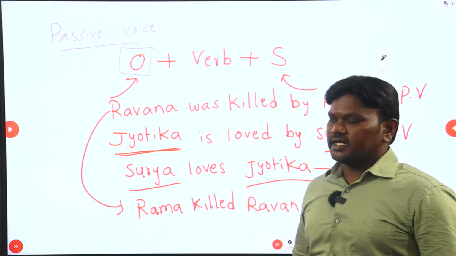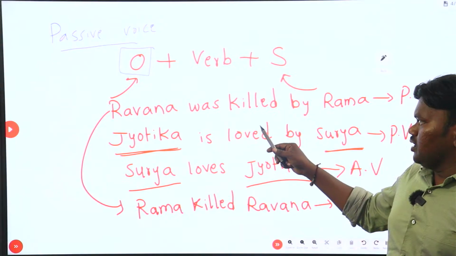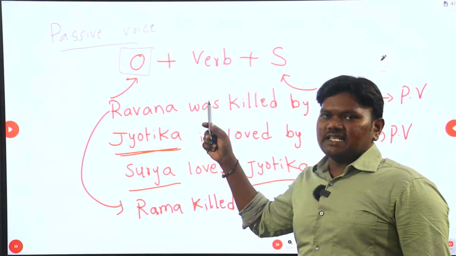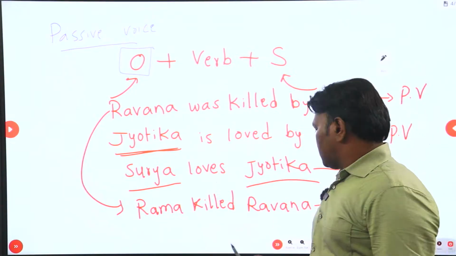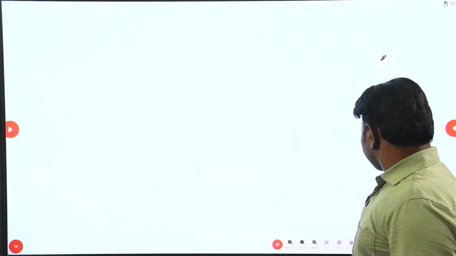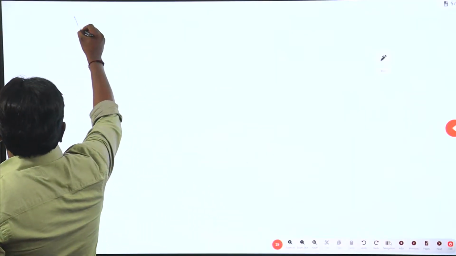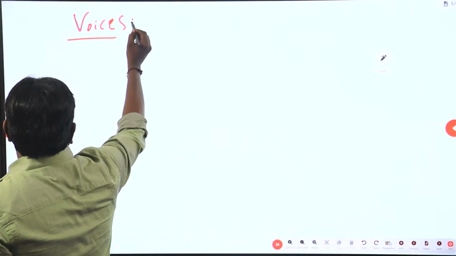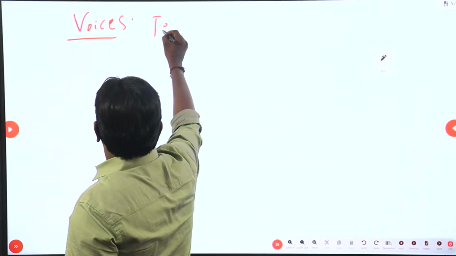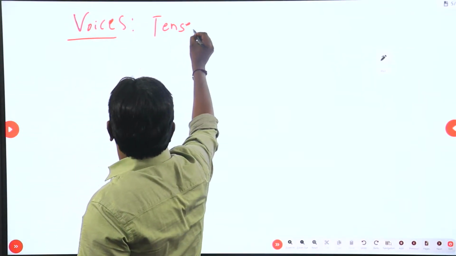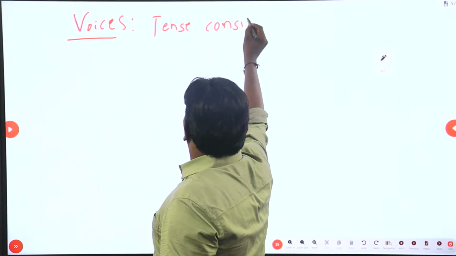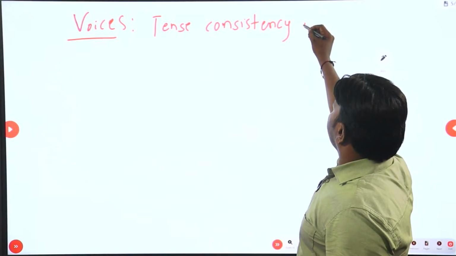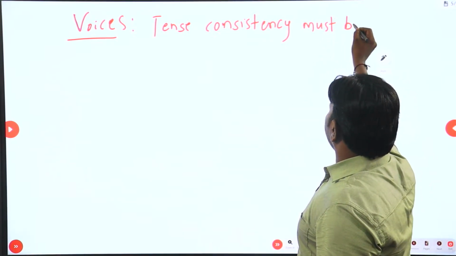Now, the take home point from here is, when you have a sentence in present tense, its passive should also be in present tense. Means, you can make a note, for voices especially, tense consistency must be followed. Tense consistency must be followed. What is the meaning of it?